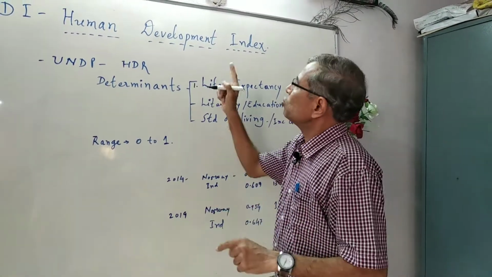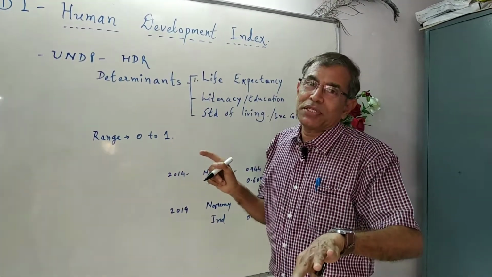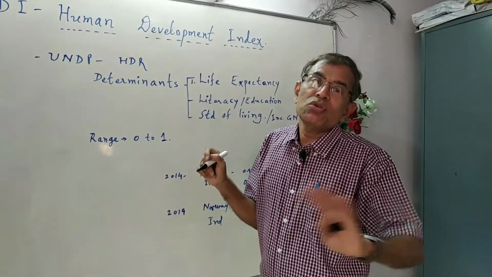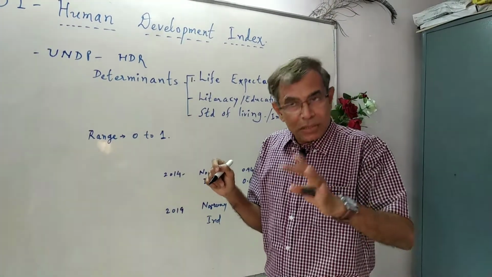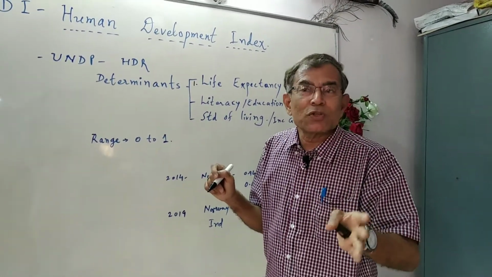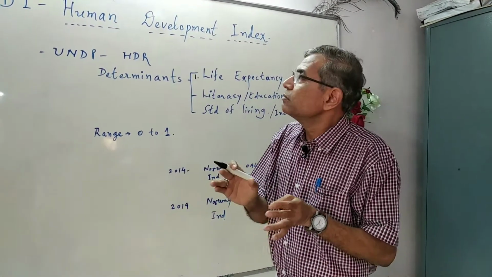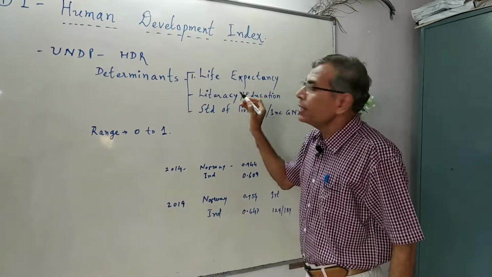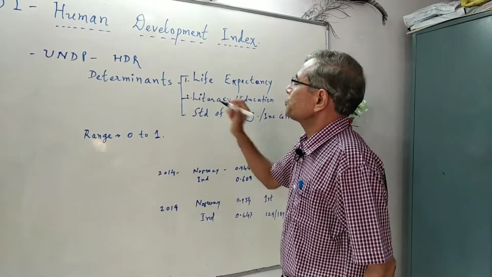Let me tell you that in Human Development Index, along with economic aspects, we also consider non-economic aspects, because human development does not only depend on economic matters. There are some other non-economic matters also which need to be considered for holistic measurement of human development.